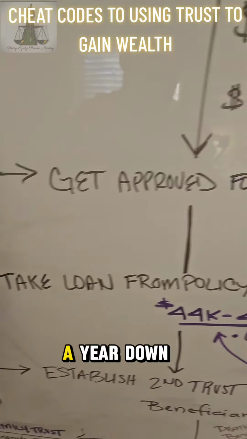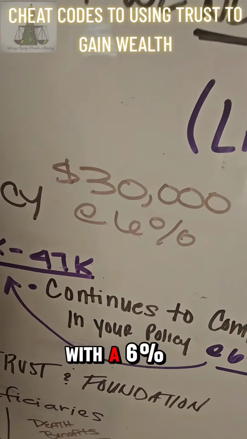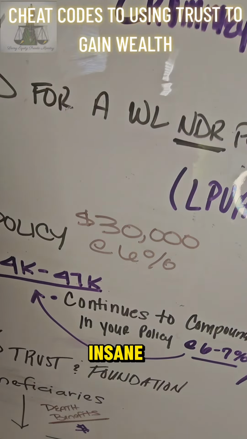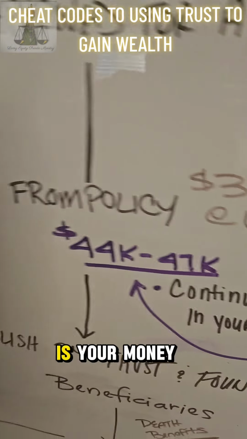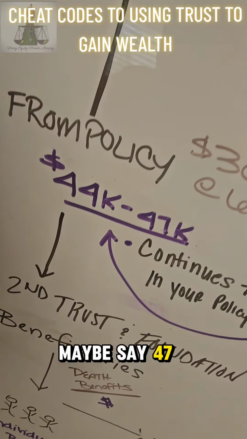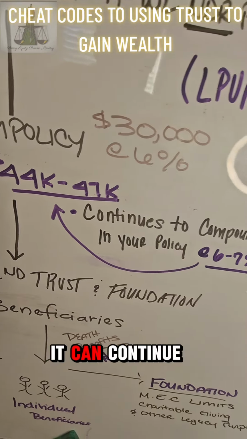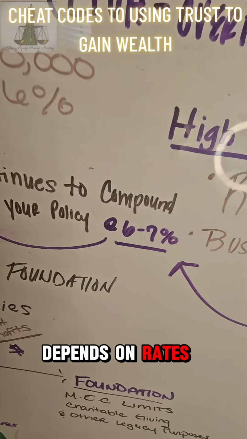Let's say one day, a year down the line, they want to take a loan from the policy of $30,000 with a 6% interest rate. You might be like, oh, that's crazy and insane. No, it's not, because what the company allows, if you take a loan and not withdraw it, is your money still grows. So that $44,000 LPUA, maybe say 47, depending on the situation, can continue to grow and compound, let's say 6 to 7%. Now, this depends on rates and everything like that.